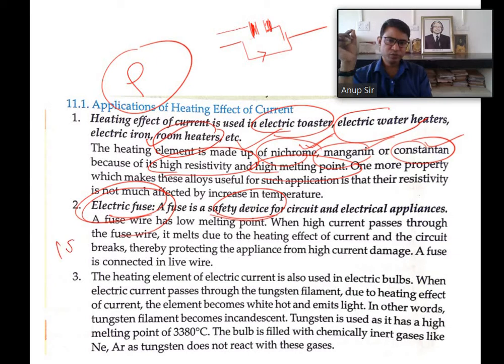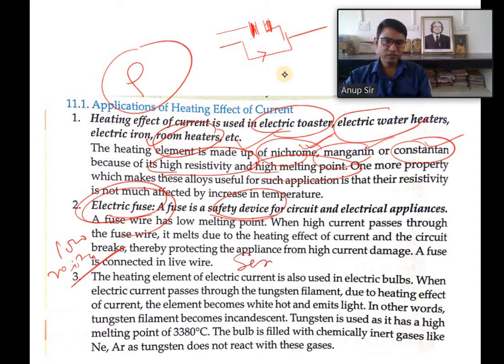Electric fuse should be of low resistance, so that if a big value of current is passing through the wire, that wire will melt, and of course if it melts, the connection will be stopped, and appliances will be protected from being damaged.